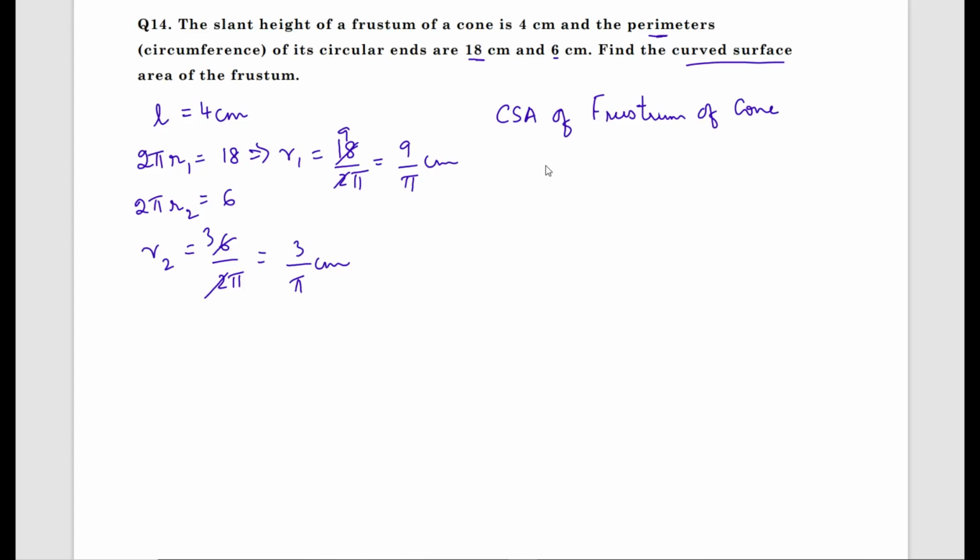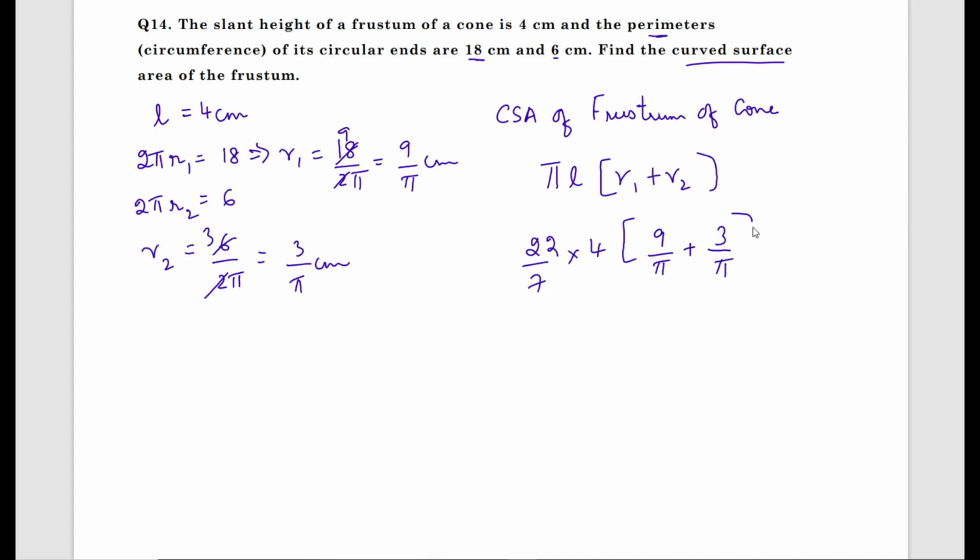Can you tell me what is CSA of frustum of cone? It is pi L into r1 plus r2. Very simple formula. Pi L into r1 plus r2. What is L? L here is slant height. What is pi value? 22 by 7. What is L value? It is 4. What is r1? r1 is 9 by pi. What is r2? It is 3 by pi.